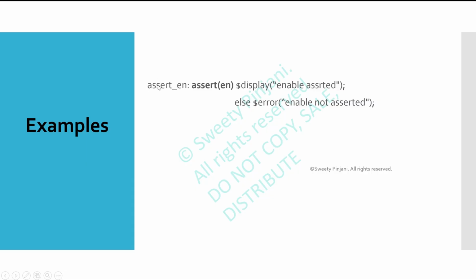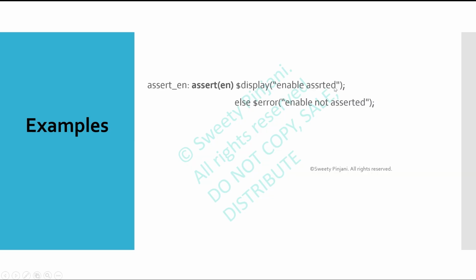This is called as label. Whenever I call assert enable, this label, it means I am referring to this code. Then you are using the keyword. It can be assert, assume, cover. Here I am using assert. I am saying assert enable. It means check enable is always 1.